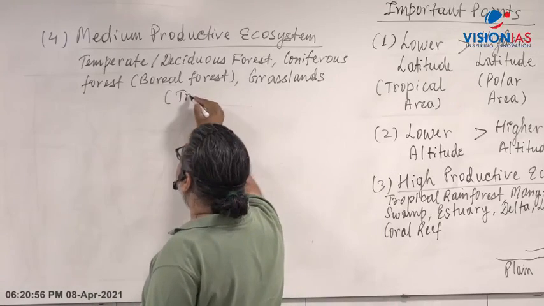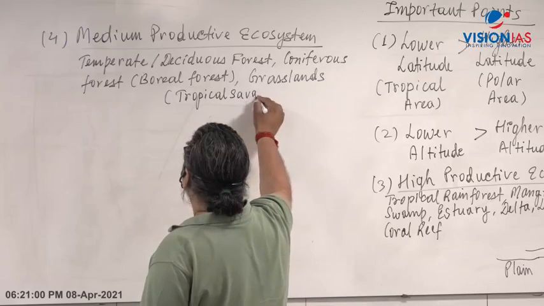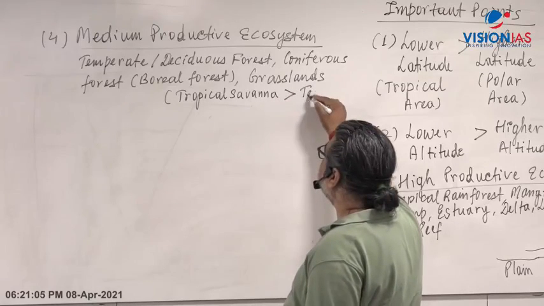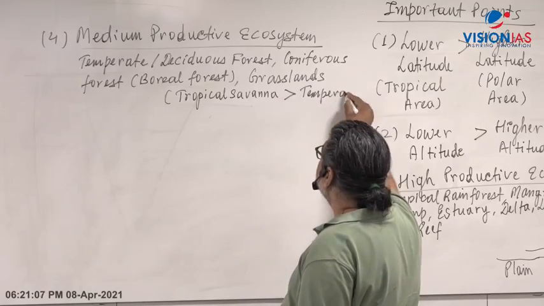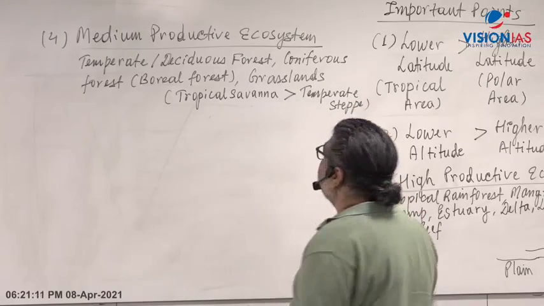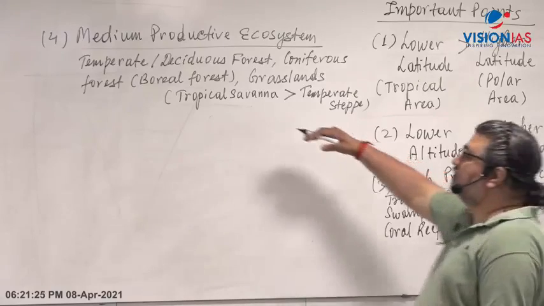Tropical savanna, the savanna grassland in Africa, has higher than the temperate steppe, which you'll find in Europe. All grasslands on earth have moderate productivity, but tropical savanna is higher than temperate because of the climatic conditions.